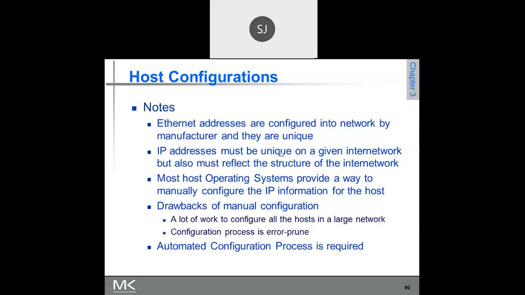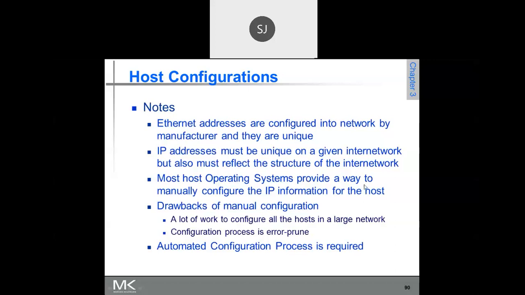IP address must be unique on a given internetwork, but also must reflect the structure of the internet. Even the IP address has to be unique, but within a network. Using NATing, the same IP address can be used for two different hosts, which we will see later.